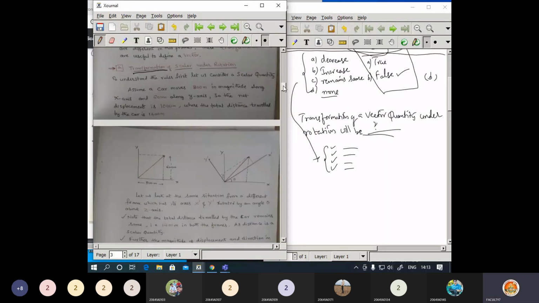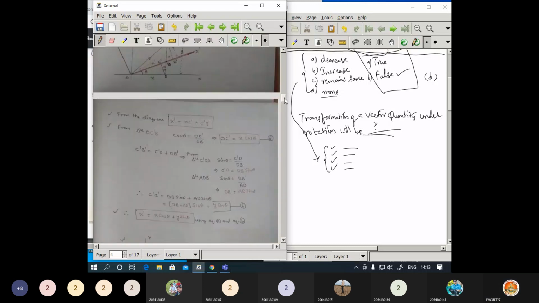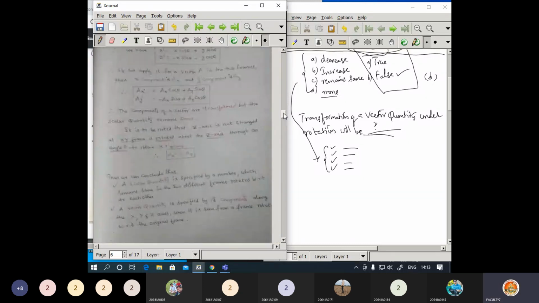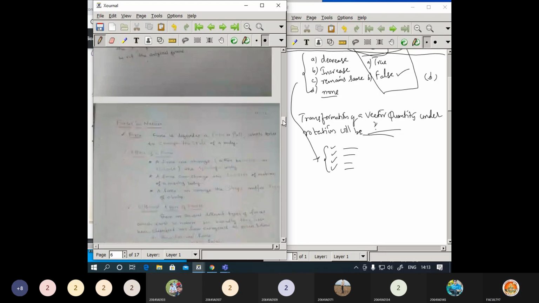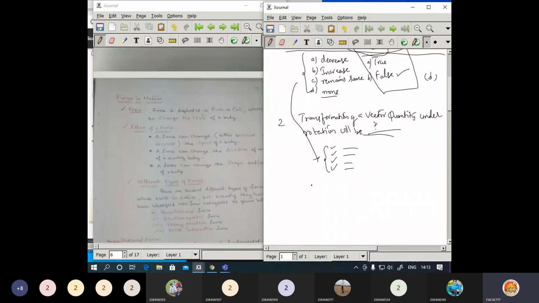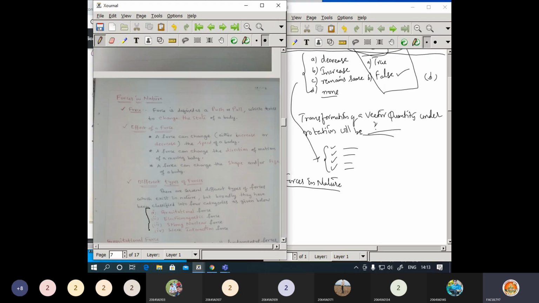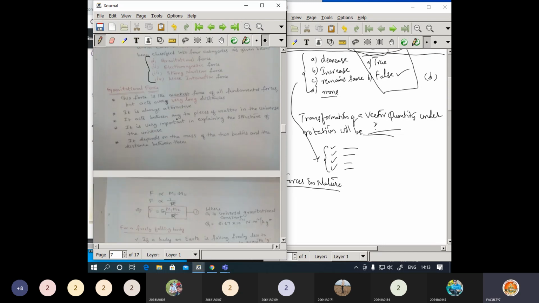Now the next topic is about the forces, I think. Okay, now regarding the forces, sample question I am giving. Now regarding forces in nature. Now regarding forces in nature, you got the explanation that you are having 4 different types of forces. So if you can see here, these are the 4 different types of forces. Okay. Now regarding these different types of forces, you got certain points, important points are there.